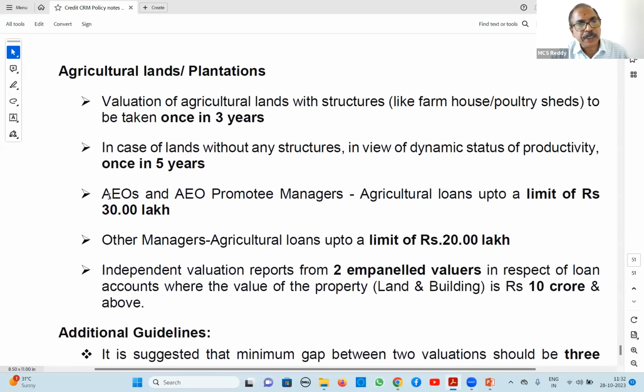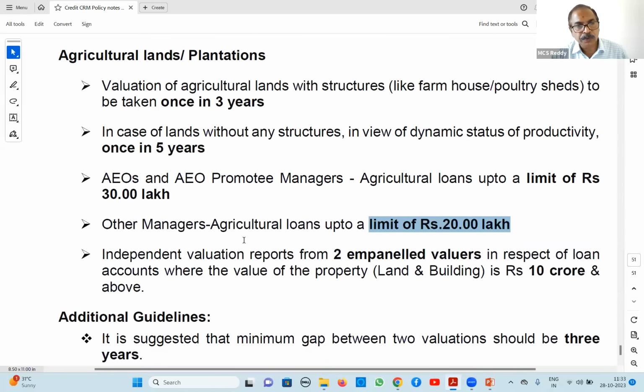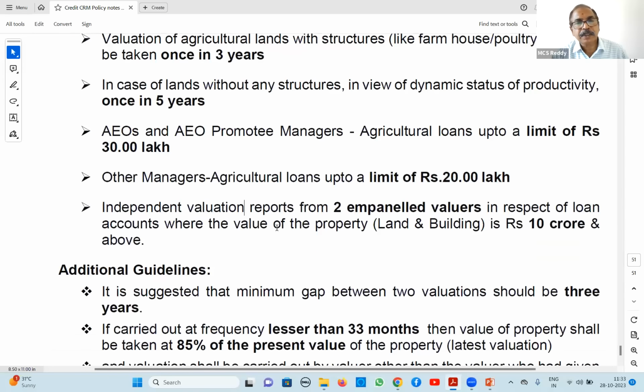Next, AEOs and AEO promoting managers can do valuation for loans up to 30 lakhs; it is not the value of property here, it is the loan. Loans up to 20 lakhs, managers other than AEO managers can do. Next, 2 reports again, 2 empaneled valuers, 10 crores and above, it requires 2 valuation reports.